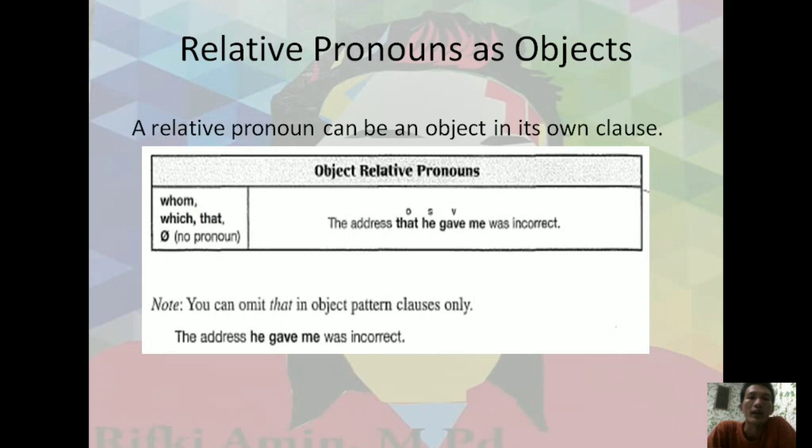We will discuss this after this. Okay, the address that he gave me was incorrect. Note, you can omit that in object patterns only. Look at here: the address that he gave me was incorrect. You are able to create it like this: the address he gave me was incorrect. You are able to omit that in this sentence. There are two sentences here: the address was incorrect, and the second sentence is he gave me the address.